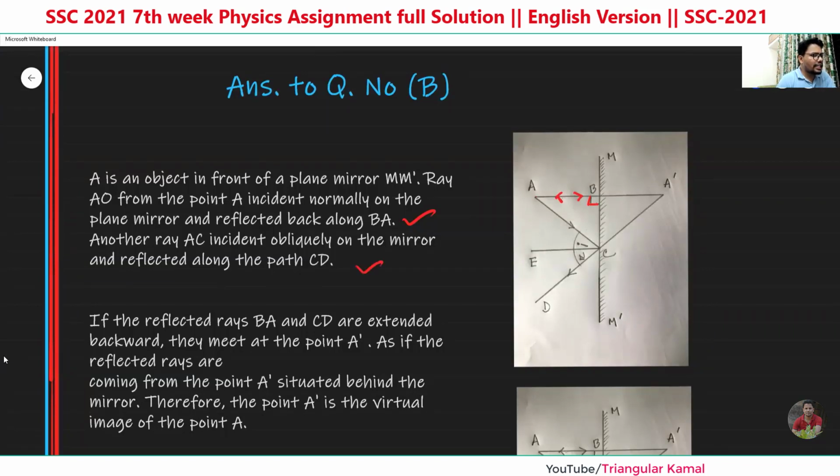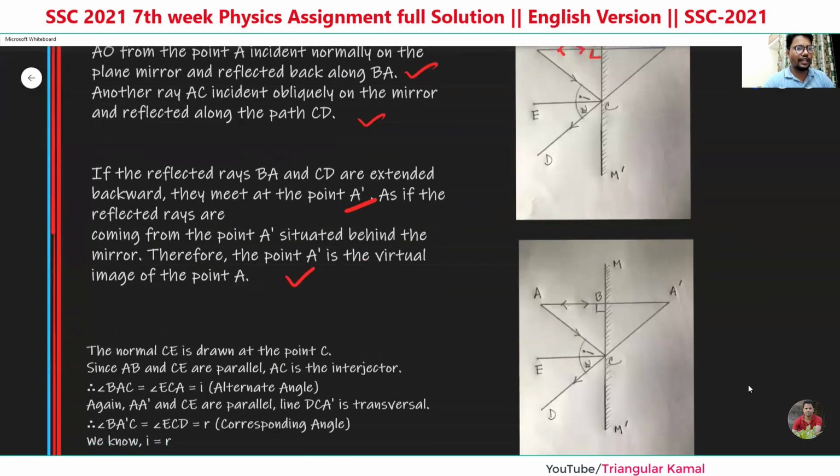Now, if the reflected rays BA and CD are extended backward, they meet at the point A prime. As these reflected rays appear to come from the point A prime, situated behind the mirror, therefore the point A prime is called the virtual image of A. So that is the explanation of the figure.